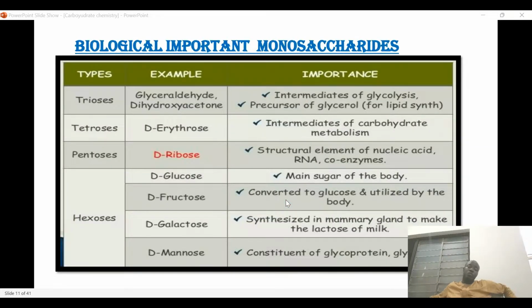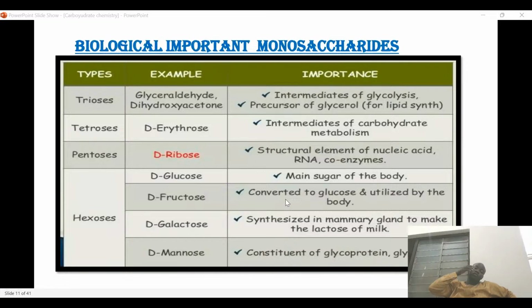So these are the examples of some monosaccharides and their importance, like trioses. Examples of trioses, we have glyceraldehyde and dihydroxyacetone phosphate. And the main function of glyceraldehyde and dihydroxyacetone phosphate is, number one, they are intermediates of glycolysis, and then number two, they are the precursor of glycerol. So you can use these simple sugars to generate glycerol.